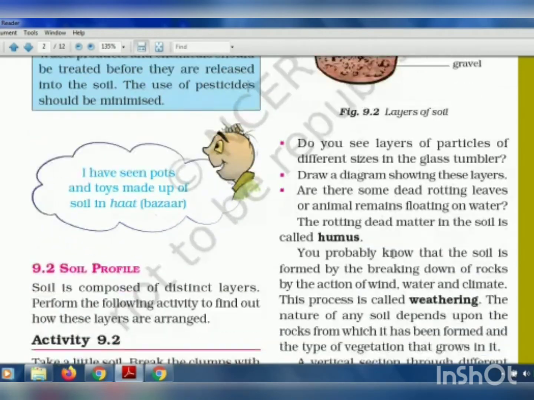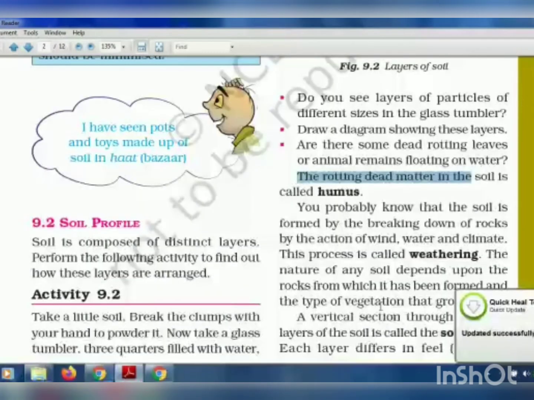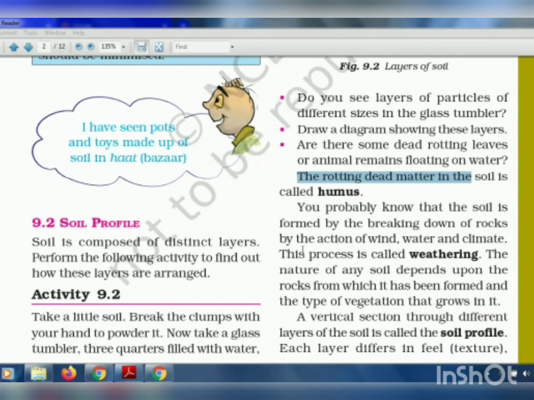Now, what is humus? The top layer that is found. So, humus is the rotting dead matter. Means we can see rotten leaves of the plants, some animals which die, or some insects which die, their body parts lying on the top of the soil. So they are formed by the breaking down of rocks by the action of wind, water, and climate.